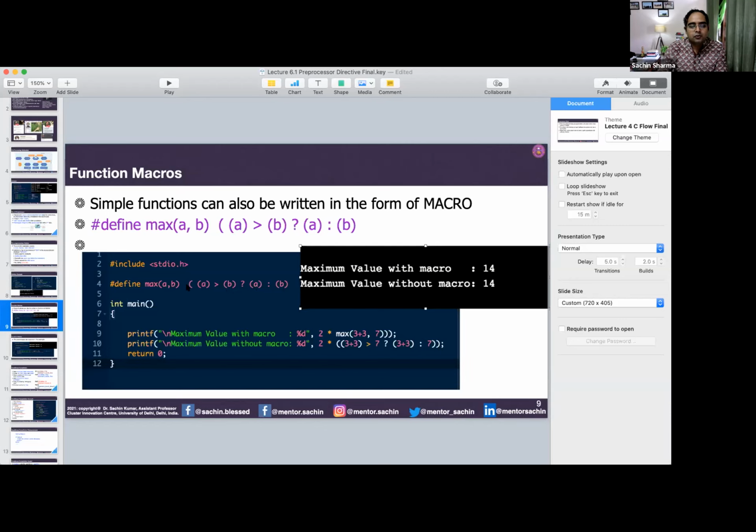Whenever you are writing the code, you have to make sure what will happen when this code is replaced in the program. You need to understand that. Here you have placed max, and when the program runs, this code will be replaced by the actual values of a and b that you have placed here, 3 plus 3 and 7, and then they will be calculated.